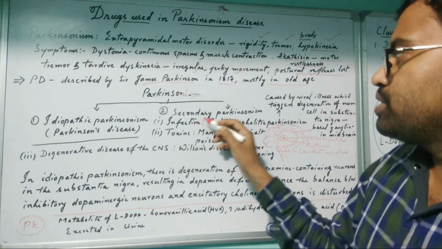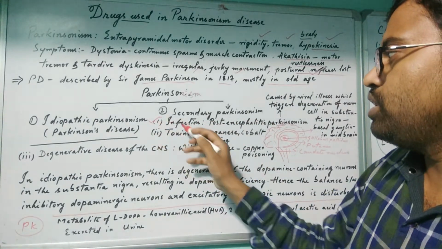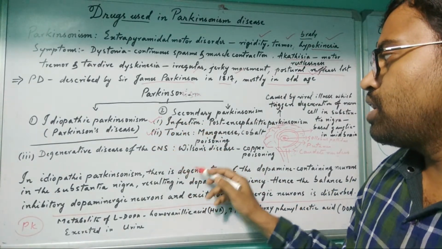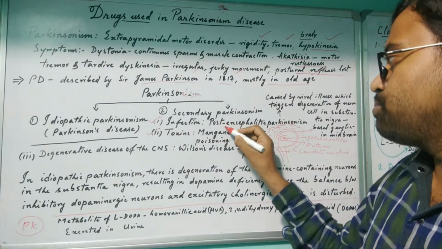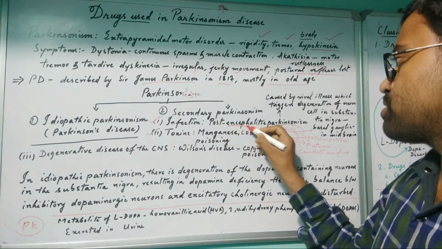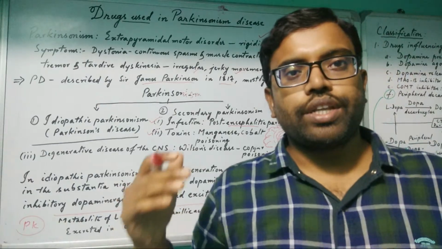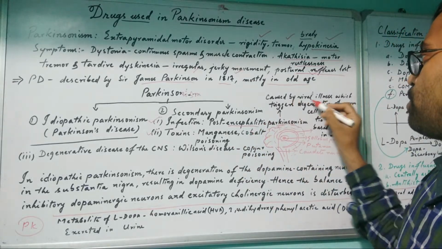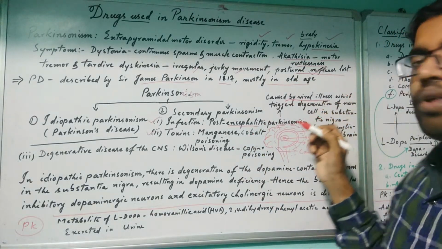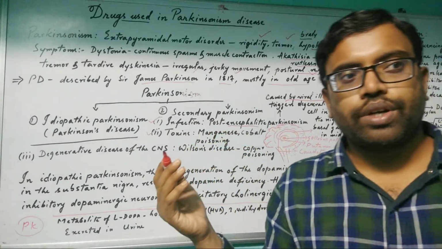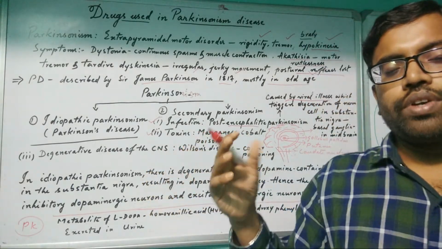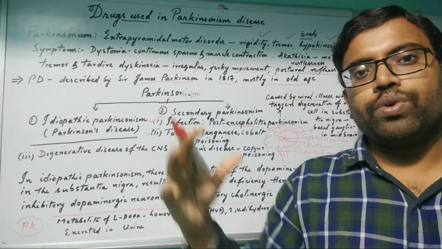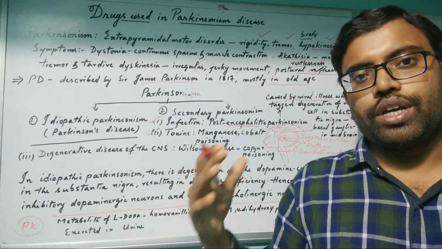Secondary Parkinsonism may be due to infection or toxins. Due to infection, post-encephalitic Parkinsonism means that if a certain virus affects the nervous system in the brain, it may occur. It is caused by viral illness, for example flu or encephalitis.